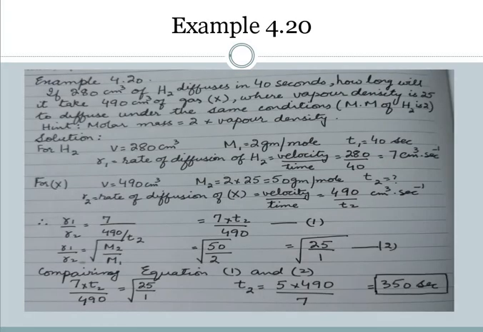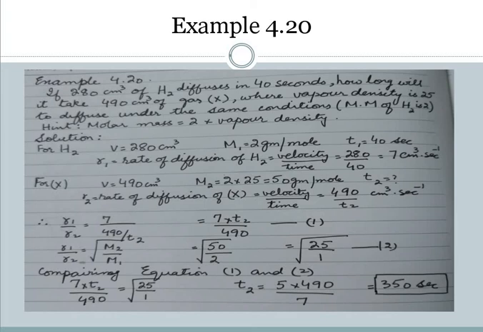Next: if 280 cm³ of hydrogen gas diffuses in 40 seconds, how long will it take for 90 cm³ of an unknown gas, written as X, whose vapor density is 25, to diffuse under the same conditions?